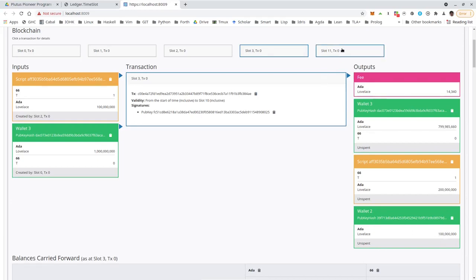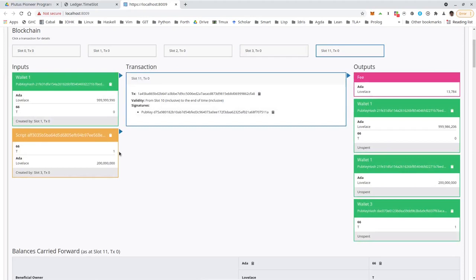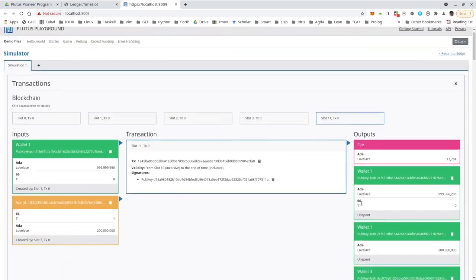And the last one will be the close invoked by Alice. So the input is just Alice's wallet. This is in order to pay for the fees. And then the script output. And so we have the fees, we have change for Alice. So it's virtually the same that went in minus these fees. Then Alice gets the highest bid, the 200 ADA, and Bob gets the token. So the auction is finished.